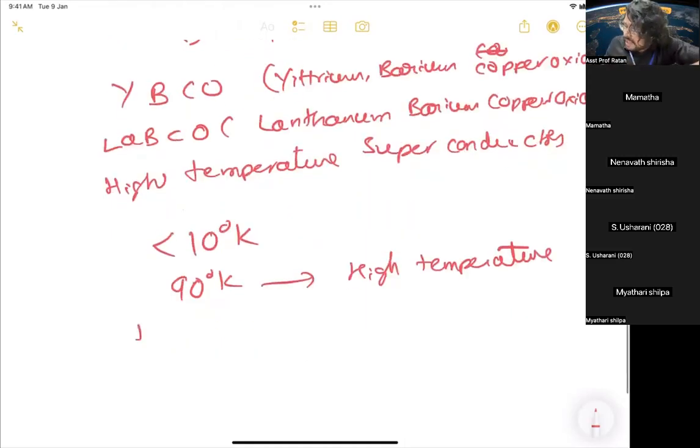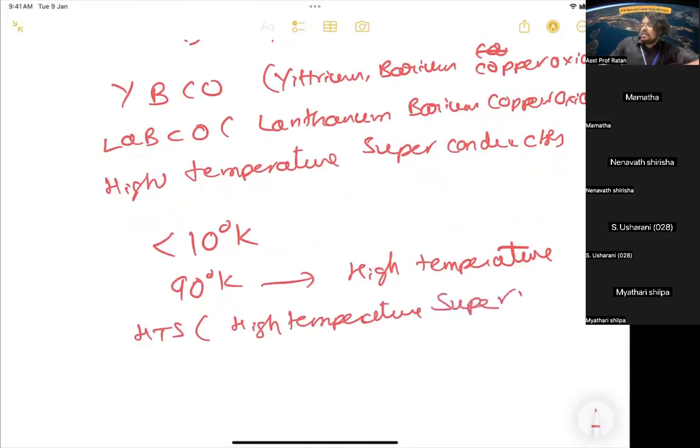What are the examples of high temperature superconductors? Lanthanum barium copper oxide and yttrium barium copper oxide, like that. So HTS, 90 degrees Kelvin. Is it clear? Yeah, I think it is clear.